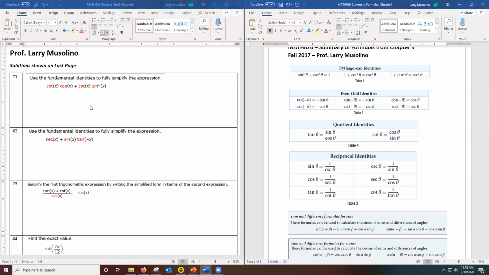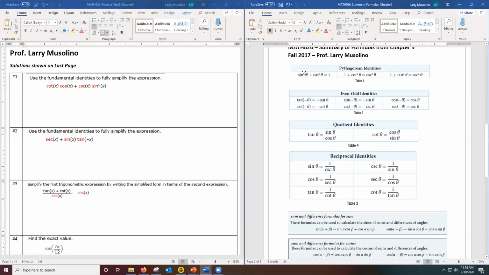You would like to change all trig functions to sines and cosines. Because if you could do that, sometimes you'll be able to cancel out trig functions, or sometimes you'll recognize that what you're left with matches one of these identities.